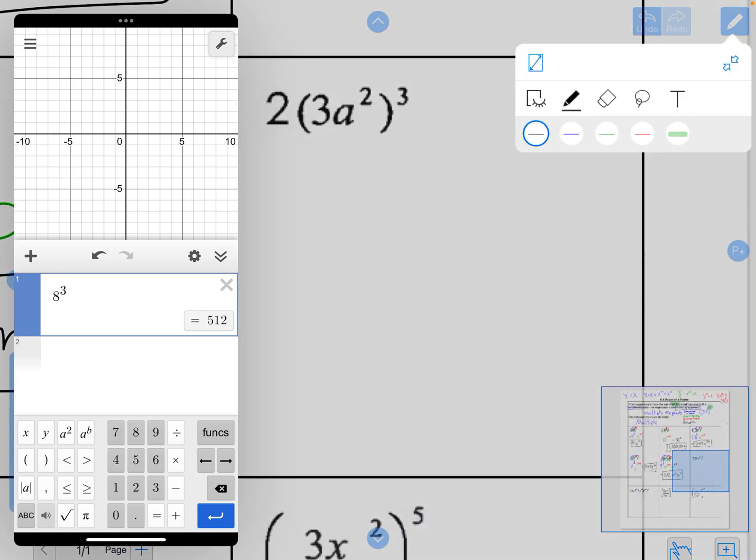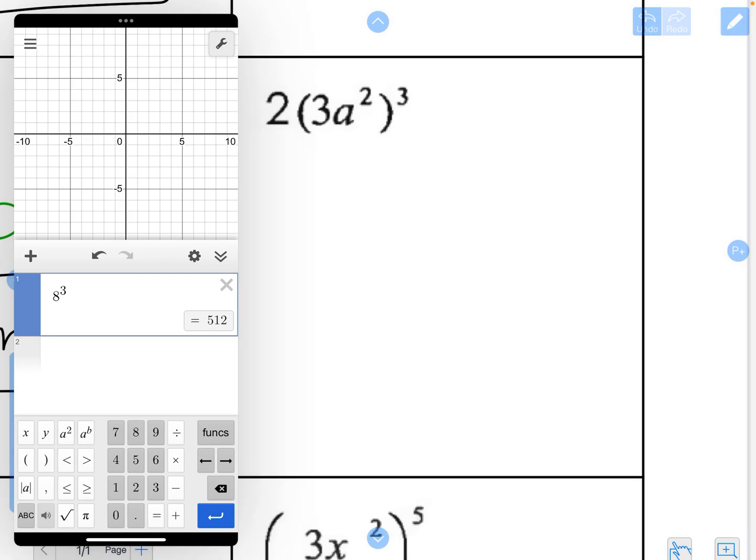All right, so if we have a number outside of our parentheses, things are going to be a little bit different. So I'm going to automatically bring my 2 down, and then I'm going to write a multiplication sign. Because anytime I have a number outside of a parentheses, that tells me I need to multiply. But I can't do that first. I have to do the exponent first.